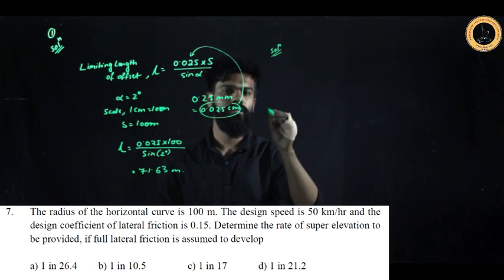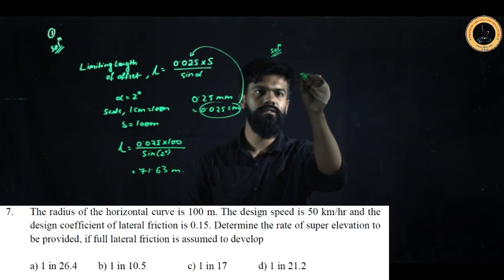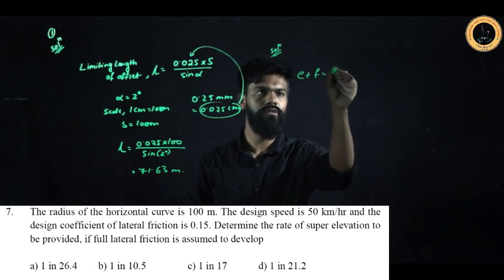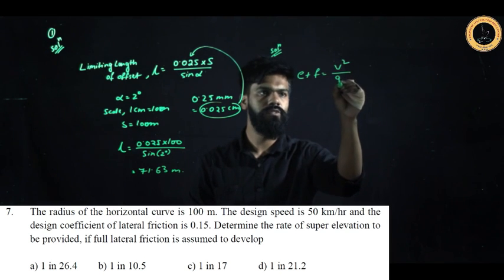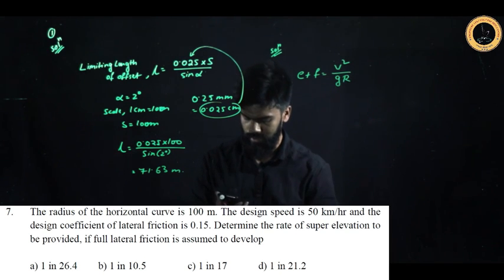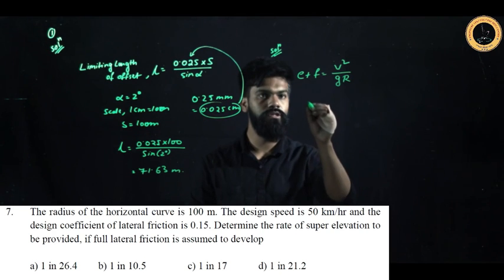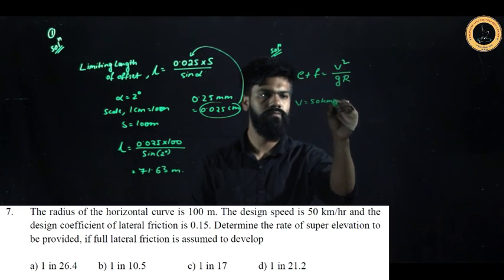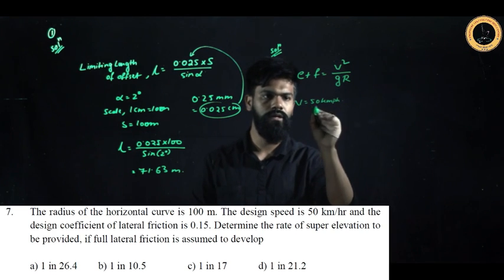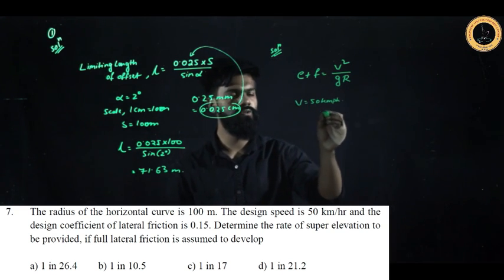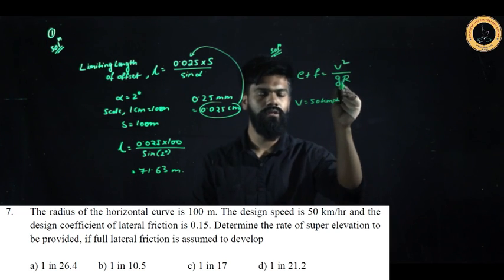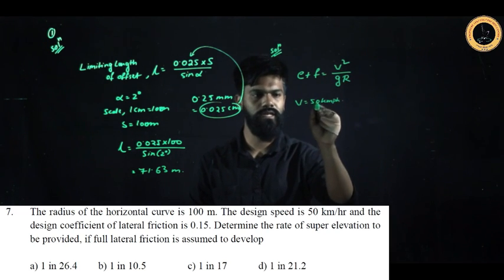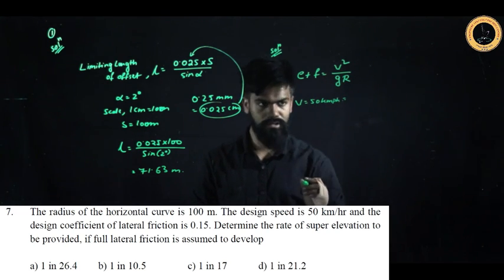So here you can see in the solution, the equation of super elevation is given as E plus F equal to V square by GR. This is the equation of super elevation. So in the question, your V is given as 50 km per hour. Or what you can do is, you can directly use your converted formula also in this case. But let us use your simplified formula.